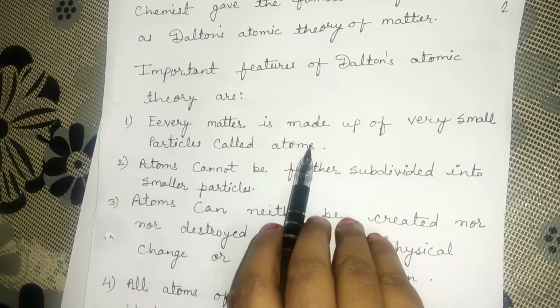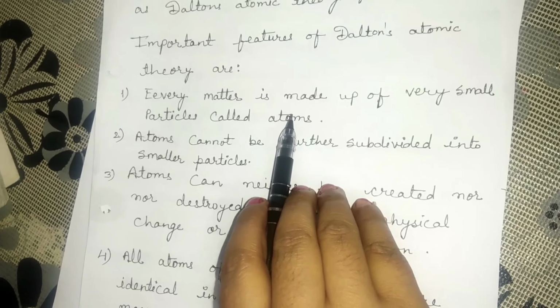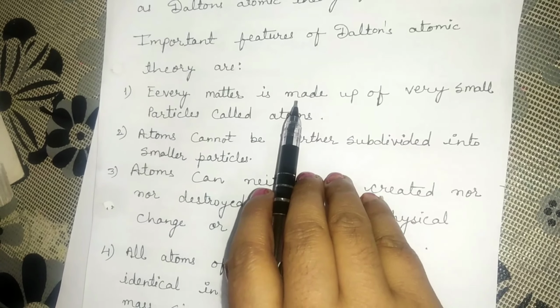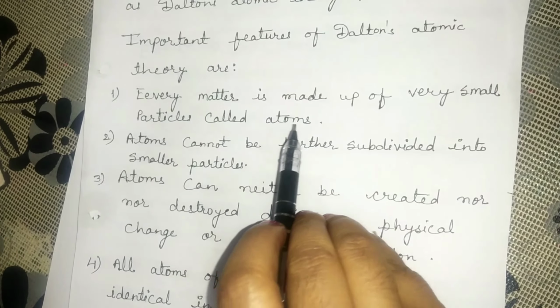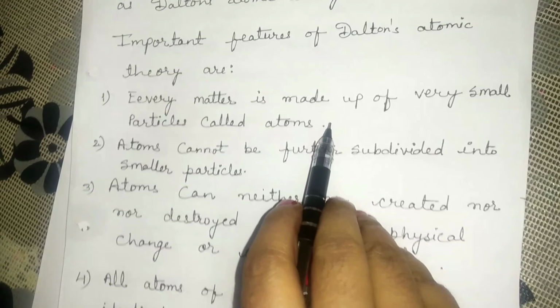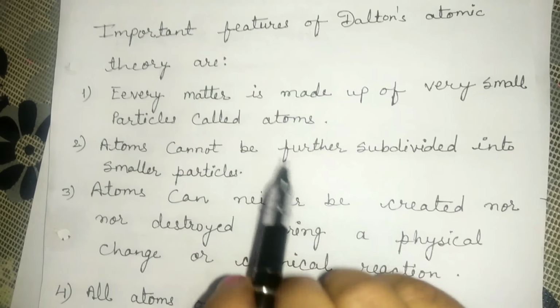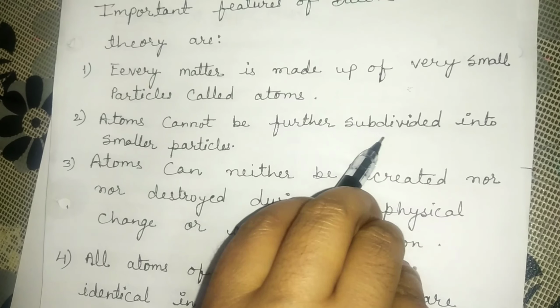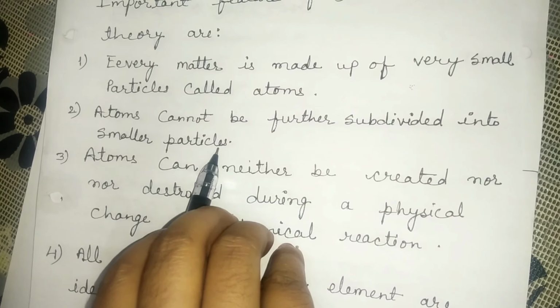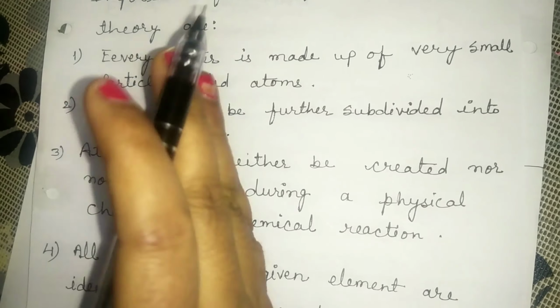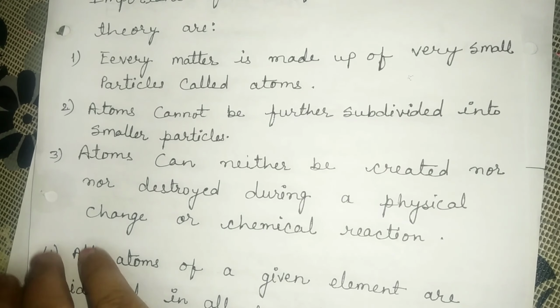are called atoms. Students, you know that anything which has mass and occupies space is called matter. These matters are made up of very small particles, and these small particles are called atoms. Second postulate is, atoms cannot be further subdivided into smaller particles.